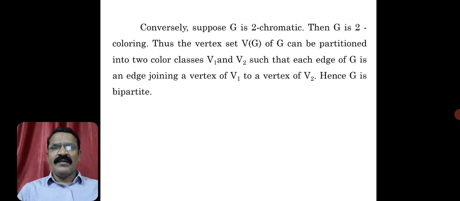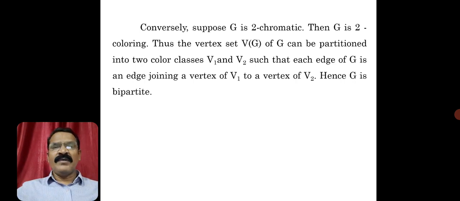A partition contains all vertices with one color in one part and vertices using the second color in the second part. Thus the vertex set V(G) can be partitioned into two color classes V1 and V2.